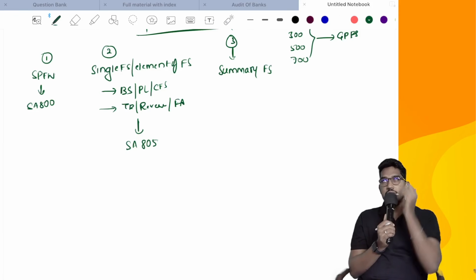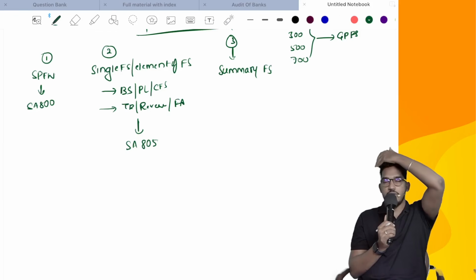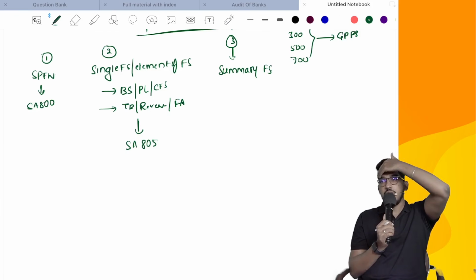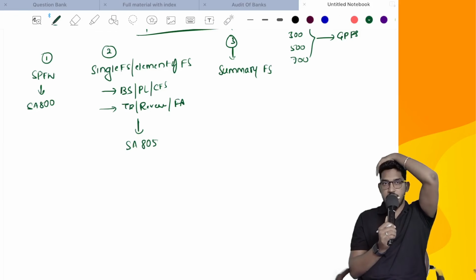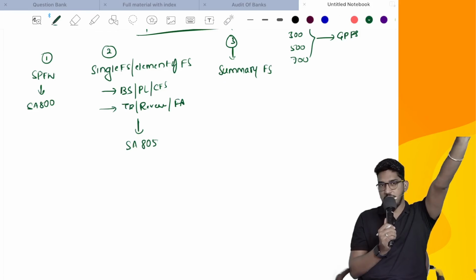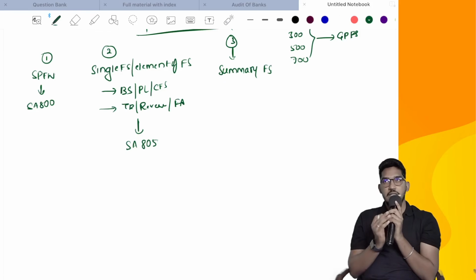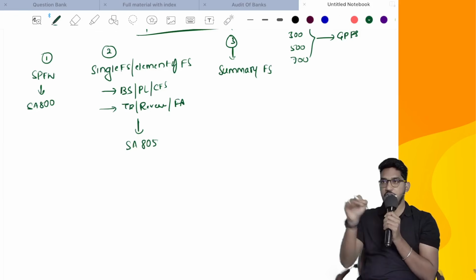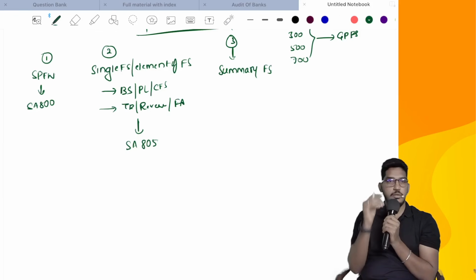You might have heard about this somewhere. Now this concept is not there. There used to be something called abbreviated financial statements, where a complete set of financial statements would be there: balance sheet, P&L, breakup, notes, everything. But in the old days, circulation used to happen physically by way of post, so annual reports used to be very bulky.